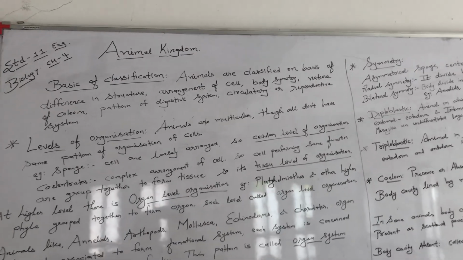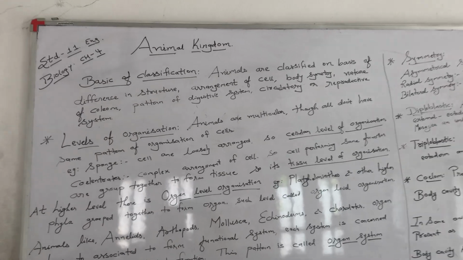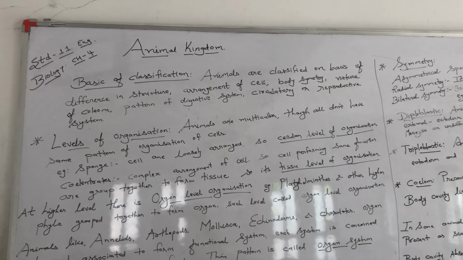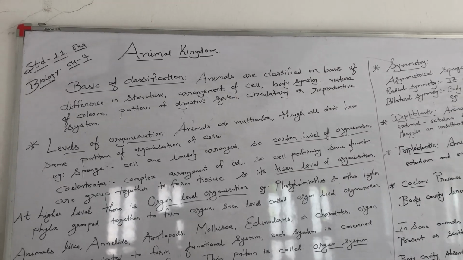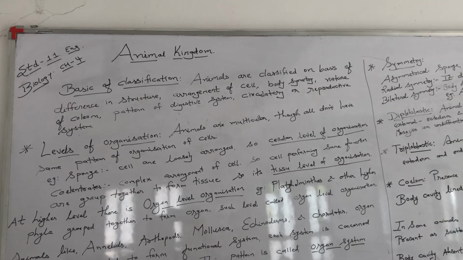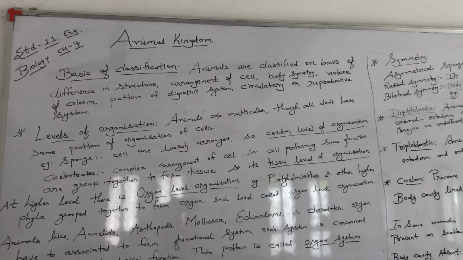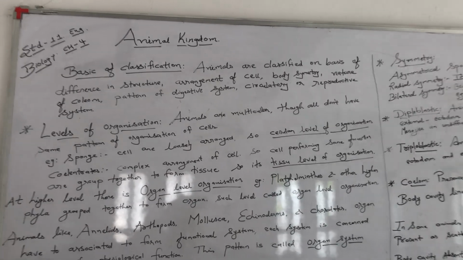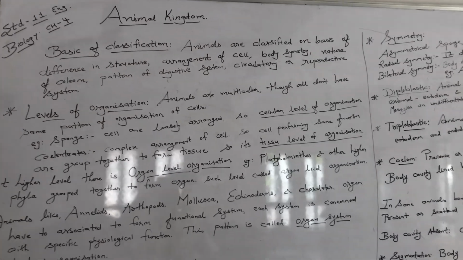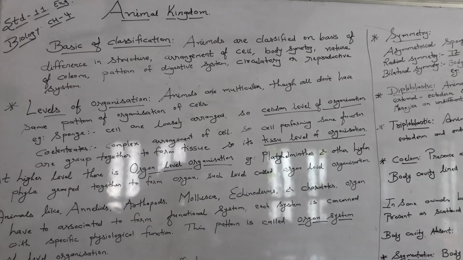Today we will see chapter number 4, that is Animal Kingdom. Now, in this chapter we will see first of all the basics of classification. Animals are classified on the basis of the difference in the structure, arrangement of cells, body symmetry, nature of coelom, pattern of digestive system, pattern of circulatory system, or pattern of reproductive system. So these are all the basic things on which the animals are going to be classified.